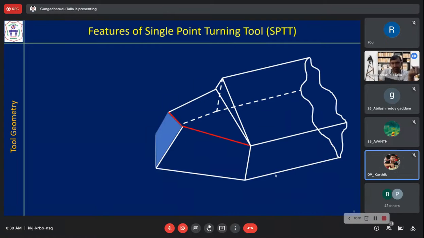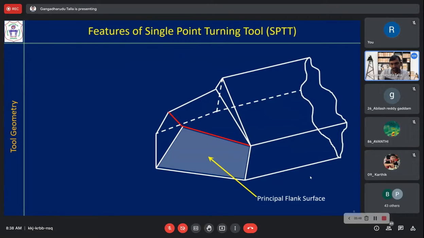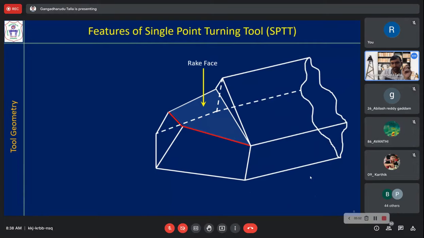Yes. That is auxiliary flank surface. Or alternatively, it can be called end flank surface. Very rarely used, but even if it is used, you should understand. So this is a side flank. Earlier one was a side flank. Which one? This one. Principal flank or side flank. It is at the side.